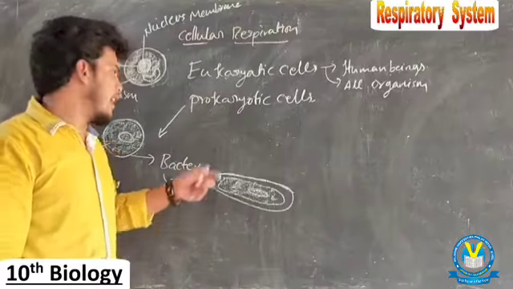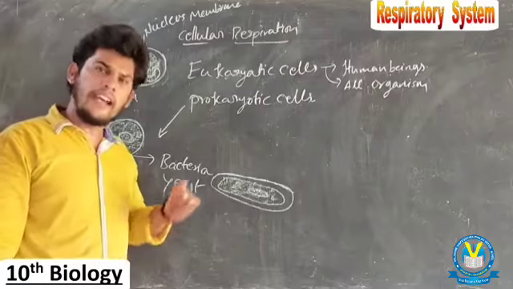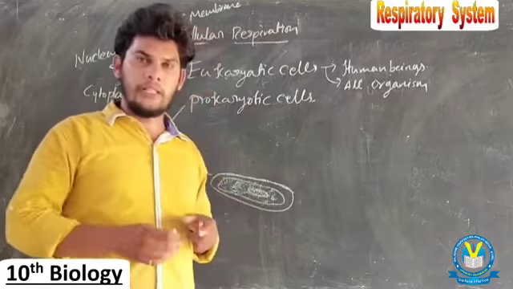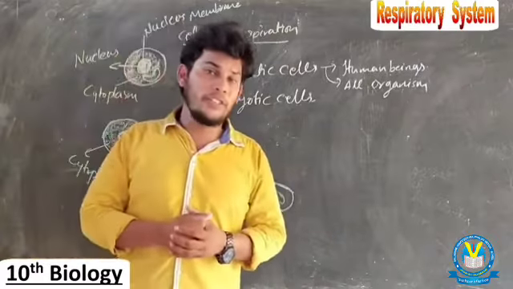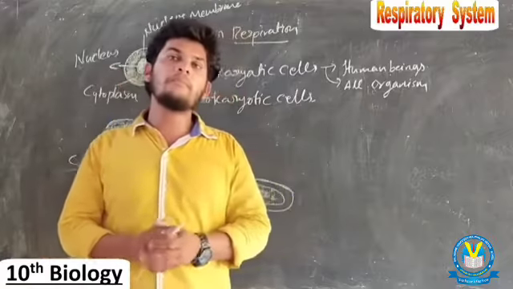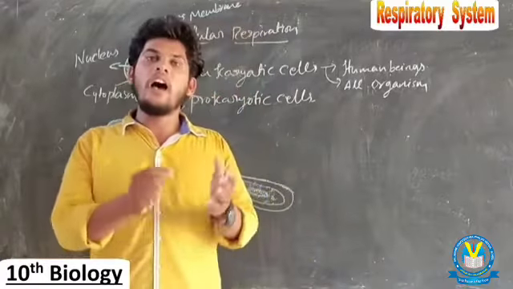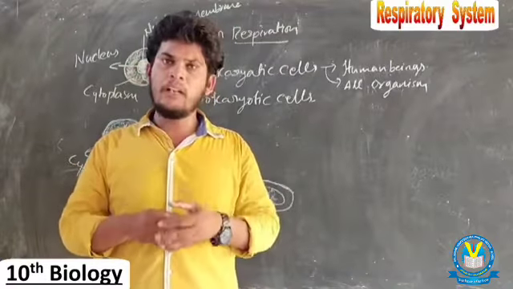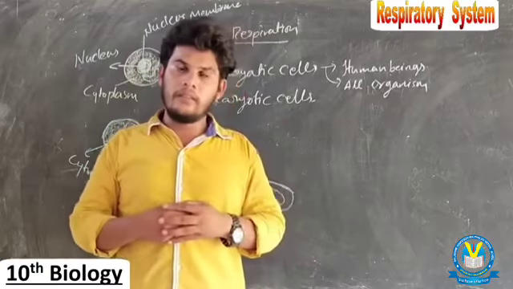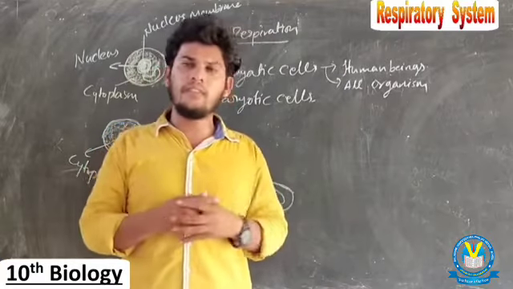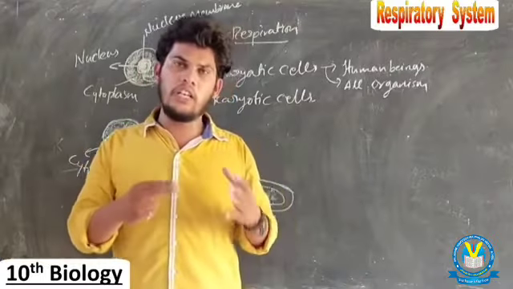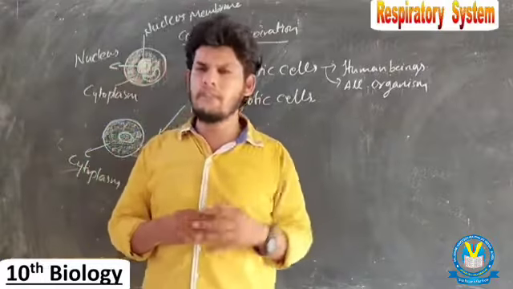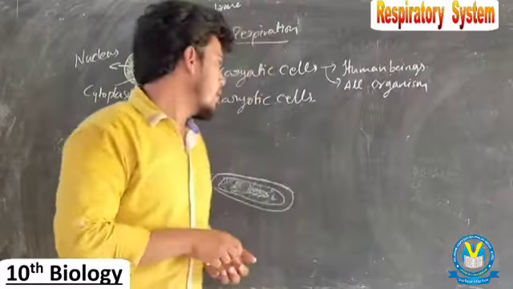Why do we have to discuss eukaryotic and prokaryotic in this lesson? Because there is a relation with respiration. The cellular respiration process is not the same in prokaryotic organisms and eukaryotic organisms. Cellular respiration takes place in the cell, but the sequence of cellular respiration is not the same in prokaryotic and eukaryotic cells. What is the difference between them? Now I am going to teach you.